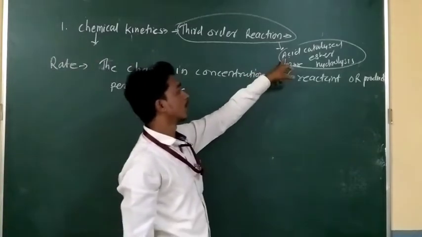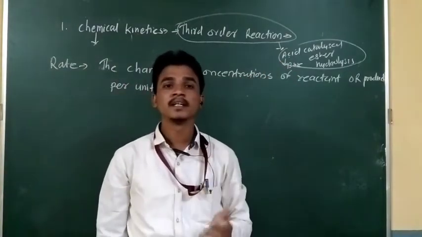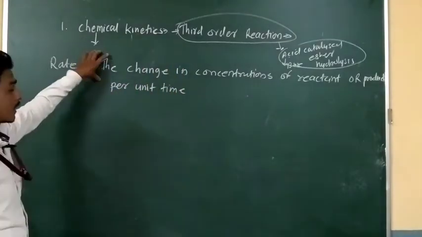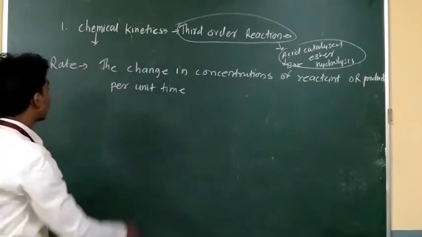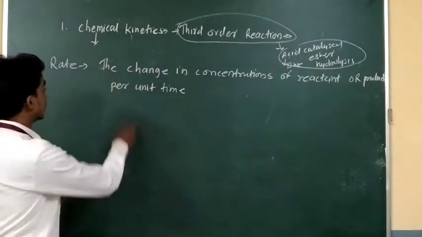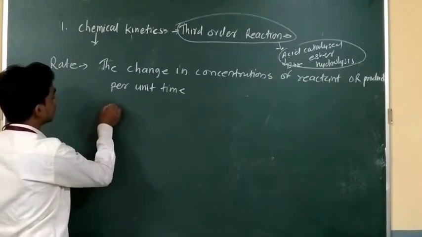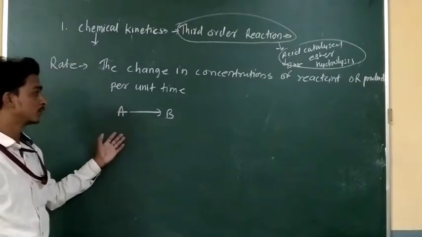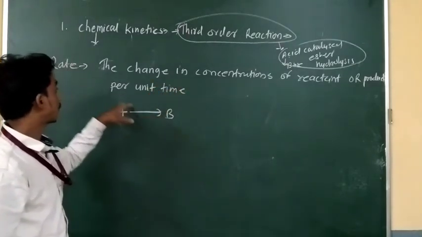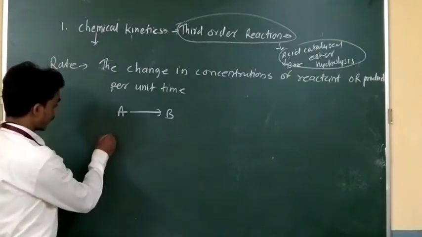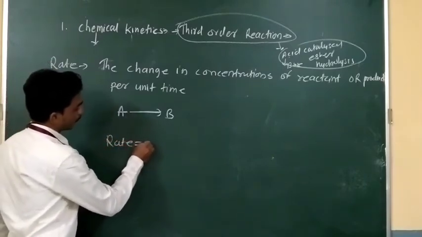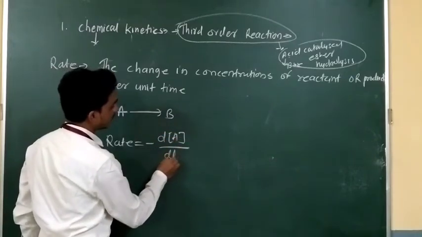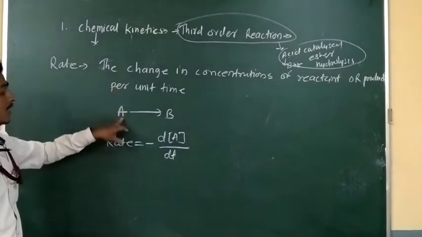In that case, you used a stopwatch for the chemical reaction. Suppose I want to write the equation for the rate. Consider the general chemical reaction: A is the reactant, which gives product B. In the case of the reactant, I will write the rate as: rate is equal to minus small change in the concentration of A upon dt. This is related to the reactant.